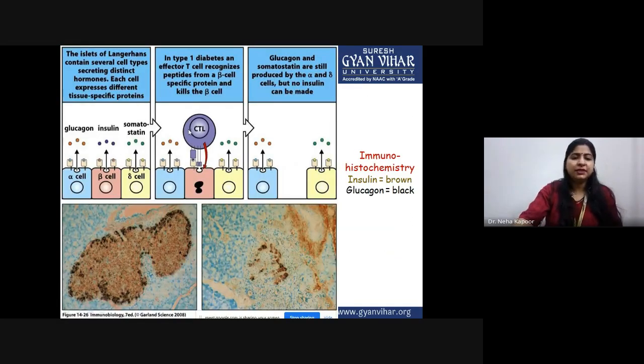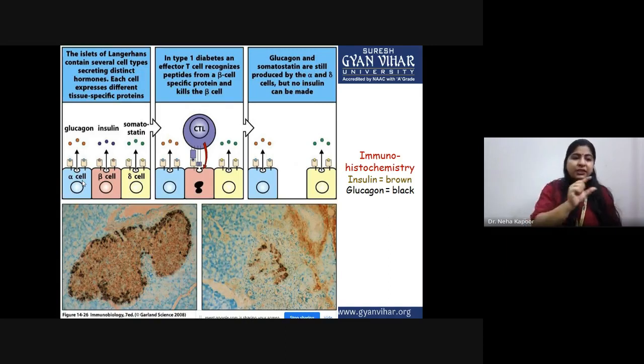So this is the mechanism of how it operates in the normal condition as well as when a person is suffering from this disease. This first diagram shows the normal condition, in which you can see three types of cells: alpha cell, beta cell and delta cell.